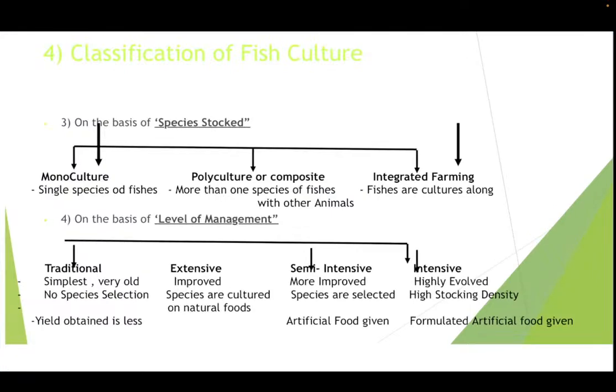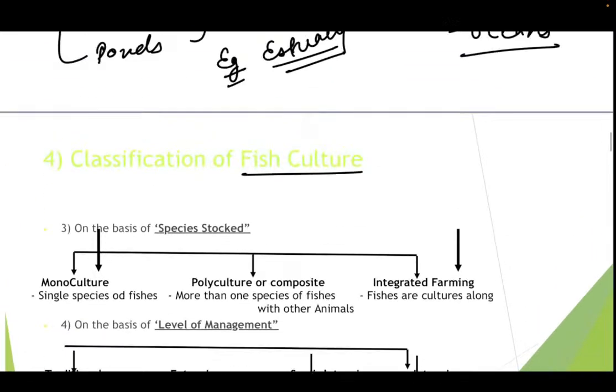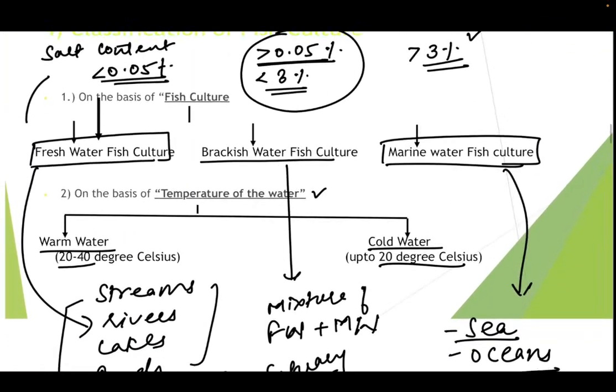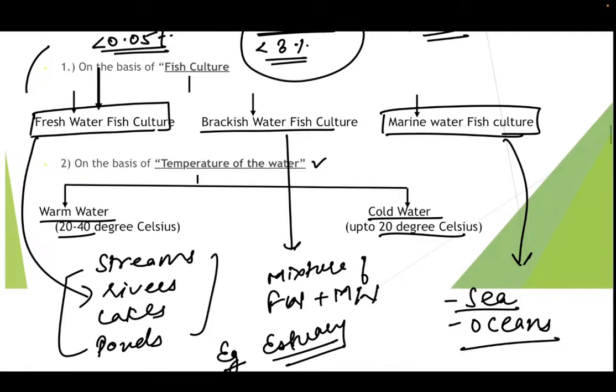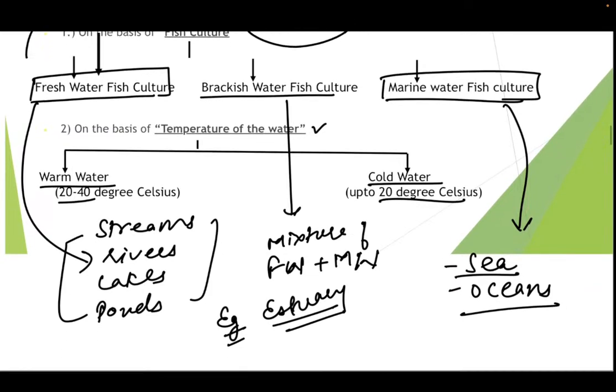Now we move on to the classification of fish culture. Again, as we have seen, there are two types of classification: on the basis of fish culture, that is fresh water, brackish water, marine water, and on the basis of temperature, that is warm water and the cold water.